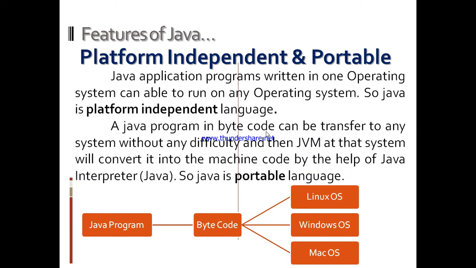A Java program in bytecode can be transferred to any system without any difficulty, and then JVM on that system will convert it into machine code by the help of Java interpreter. So Java is a portable language. Portability of Java is due to this bytecode, because as soon as we transfer it to a different operating system, the JVM present on that operating system will convert this bytecode into machine code according to the operating system.